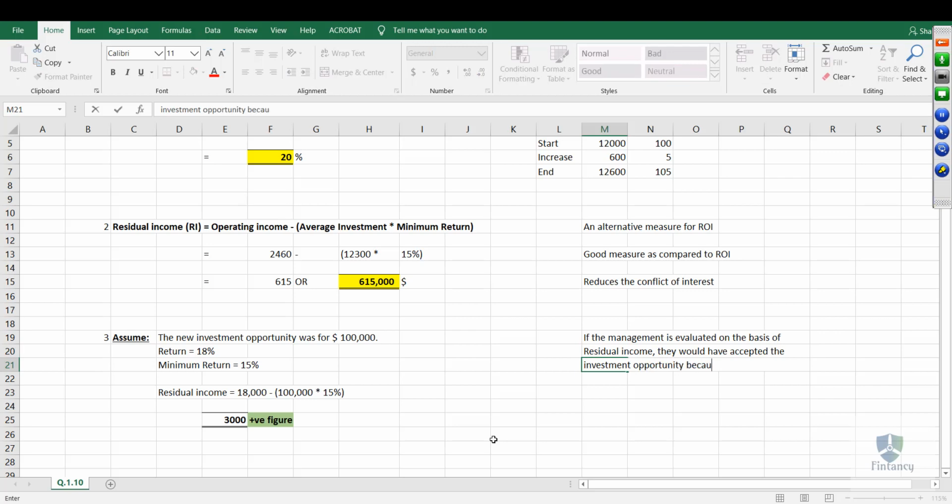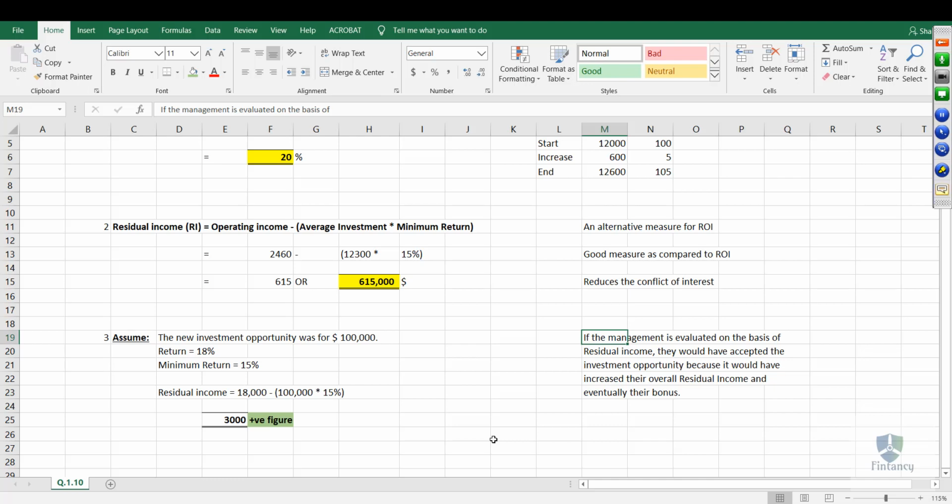Because it would have increased their overall residual income and eventually their bonus. Getting it? This is the answer for this question.